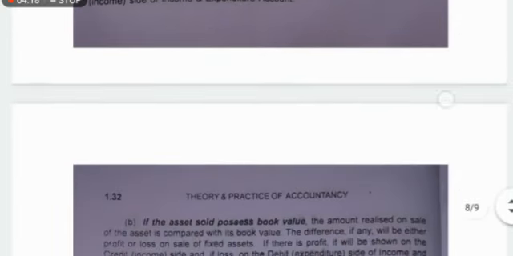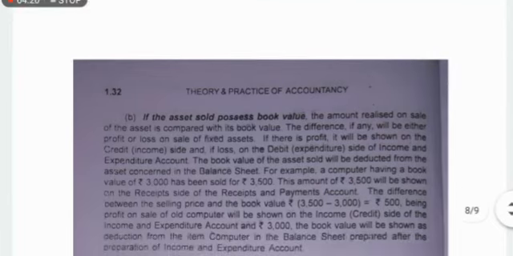Clear? Now if the asset sold possesses a book value, then we have to compare the difference. The difference, if any, will be either profit or loss. The amount realized on sale of the asset, that means the selling price, is compared with the book value, and we see if it is a profit or loss.